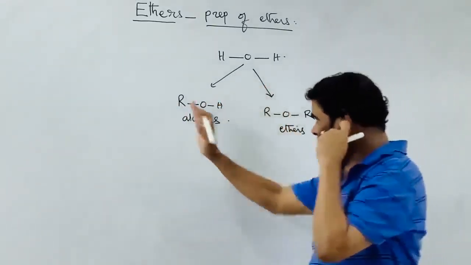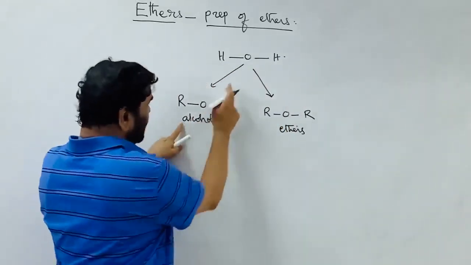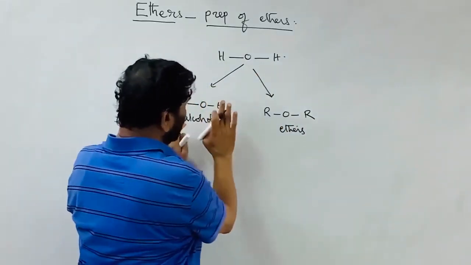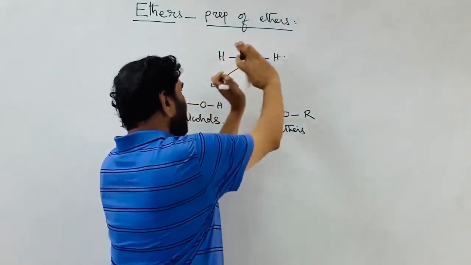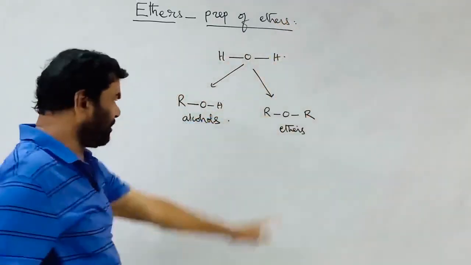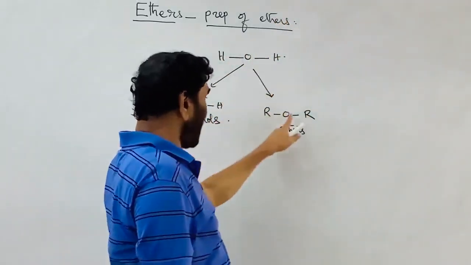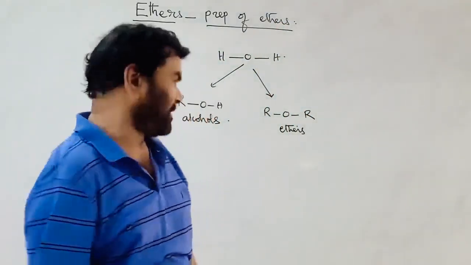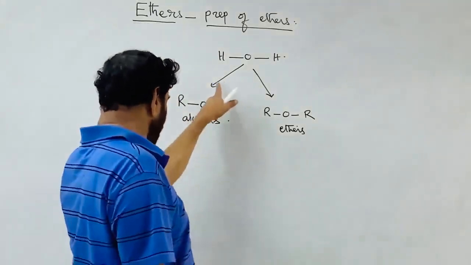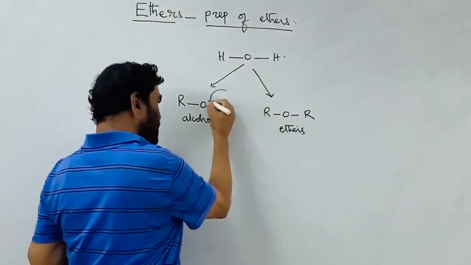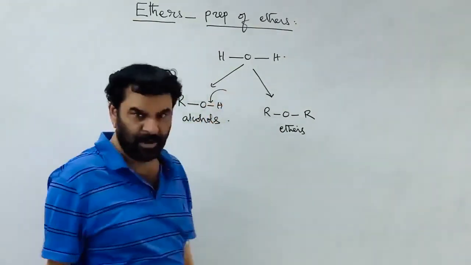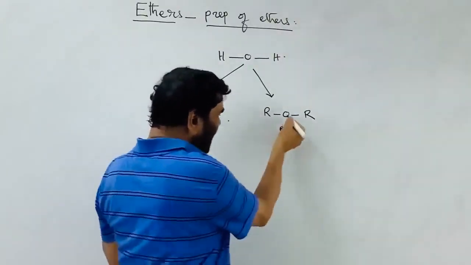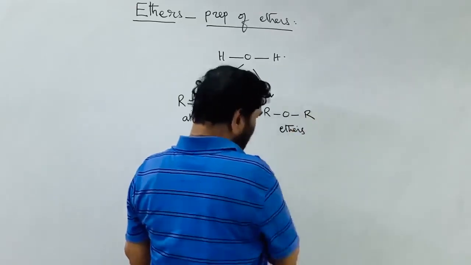So we know about the alcohols. They still contain one hydrogen attached to the oxygen. Therefore, the alcohol properties are closely related to water. But ether has no hydrogen connected to the oxygen, therefore their properties are totally different. The majority of the properties of the alcohols are due to the O-H bond and the C-O bond. Here only oxygen is connected to the carbon, hydrogen is not there.